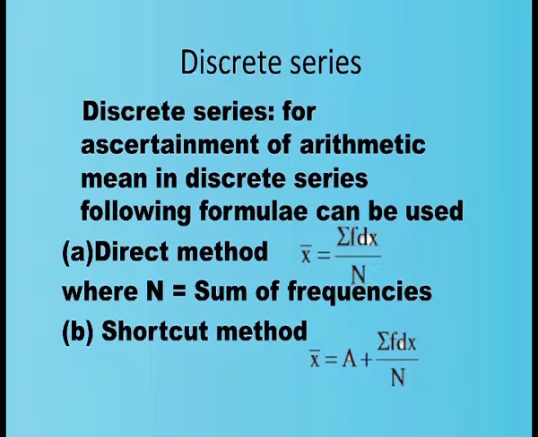Here, the given x values are multiplied with the corresponding frequencies to get sigma f x. It is divided by the sum of frequency to get the x bar. In the shortcut method, again one among the x values we assume as a, and then we apply the formula a plus sigma f dx by n.